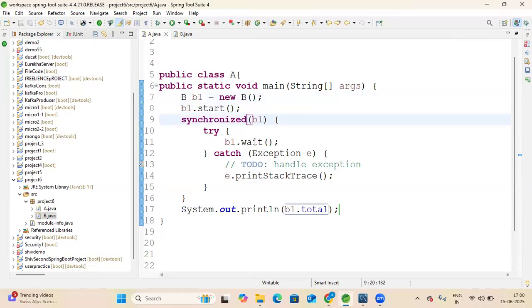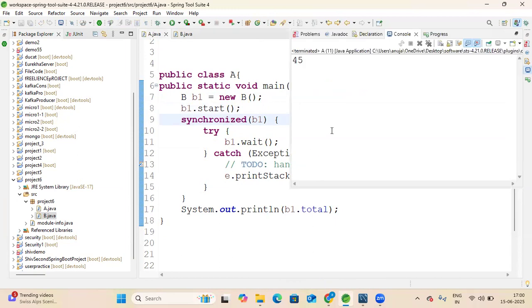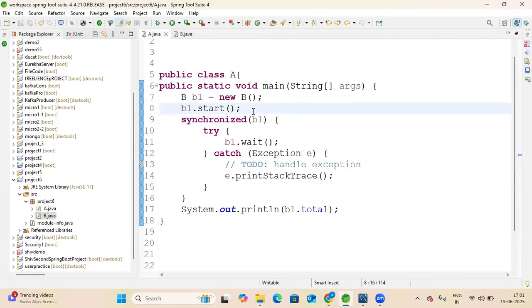Inside the try catch block, I have written B1 dot wait, which basically waits for the thread which is in the waiting condition. Wait first, and then the synchronized block will run, and then the print statement. In this way, after running we get the total equal to 45. So that is the example of the synchronized block.